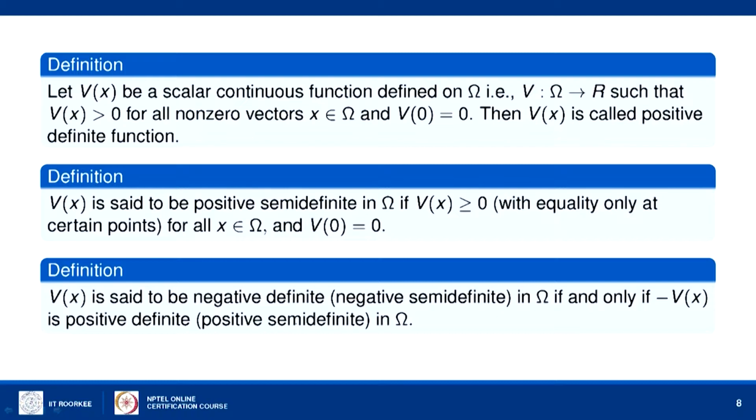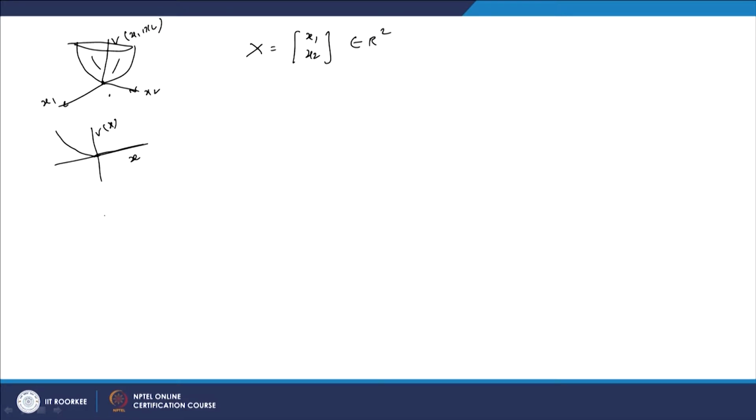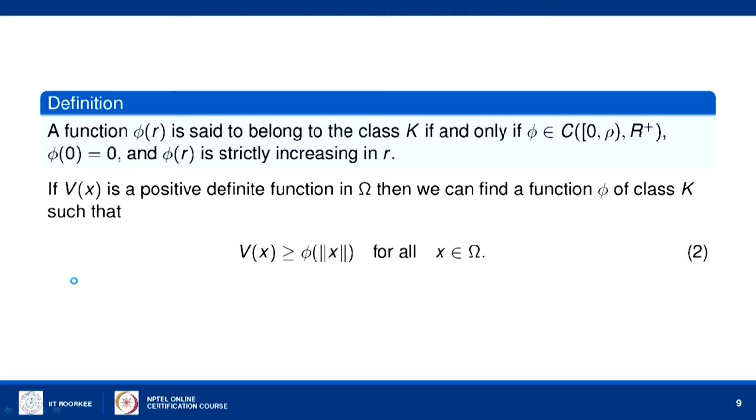It is said to be negative definite or negative semi definite if minus V of x is positive definite or positive semi definite. So, if you reverse the picture, that is, in the bottom, if we draw the picture, this surface will represent the negative definite function V of (x1, x2). Now, we define the function of class K.